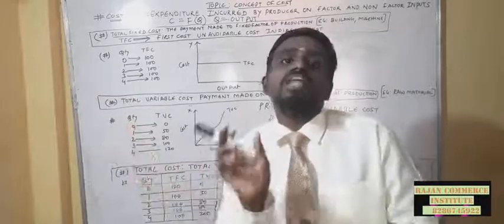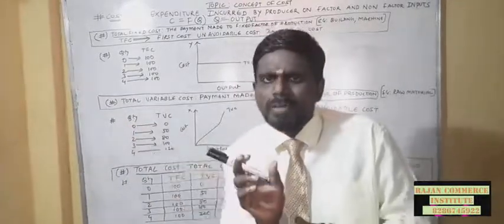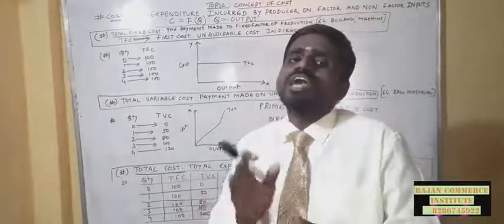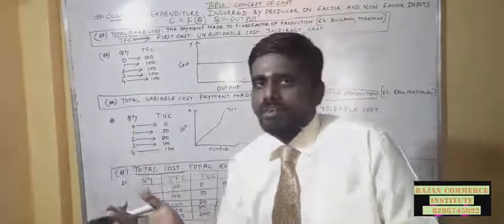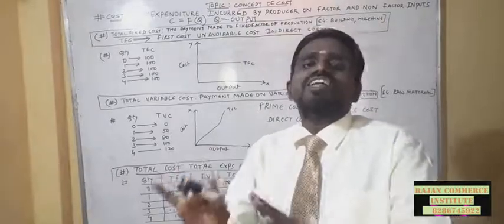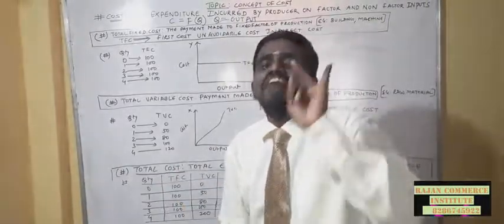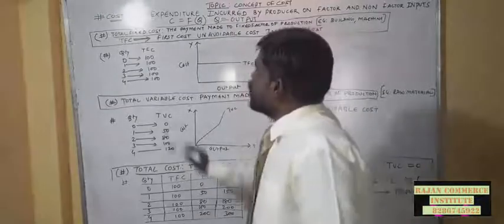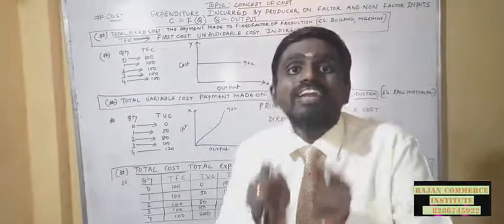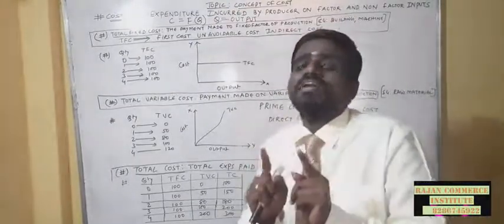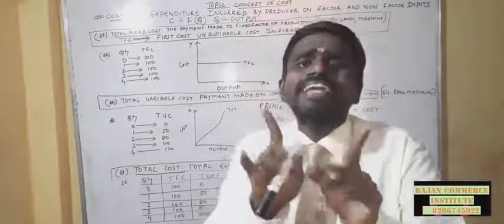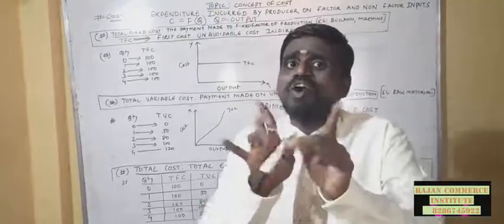Variable cost: the word variable means change. After spending money on fixed cost, he will concentrate on variable cost. So fixed cost refers to the cost incurred on the fixed factors of production, like machines, factory buildings and so on. Fixed cost is the first cost of the producer. It is unavoidable cost, and also indirect cost. It doesn't have a direct impact on the production of goods and services. It is indirect expenses.